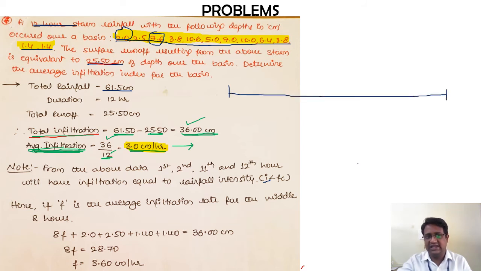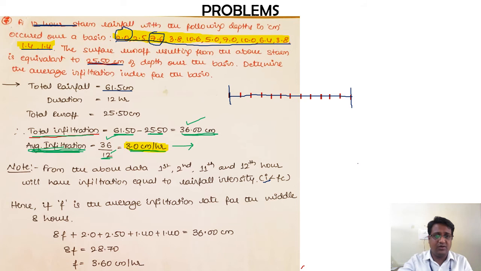This is 0, then we have 1, 2, 3, 4, 5, 6, 7, 8, 9, 10, 11, 12. So 12 hours. This is just a flow chart.